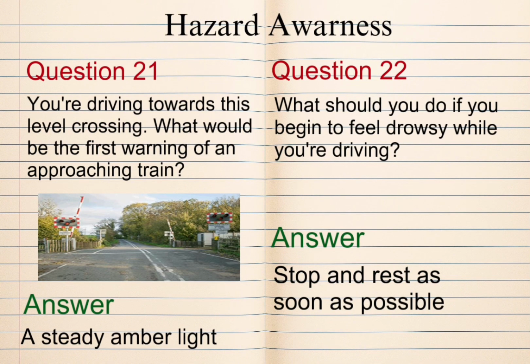Question 21. You're driving towards this level crossing. What would be the first warning of an approaching train? Answer. A steady amber light. Question 22. What should you do if you begin to feel drowsy while you're driving? Answer. Stop and rest as soon as possible.